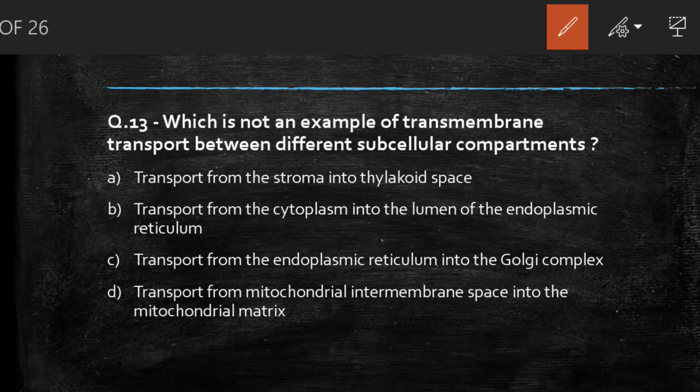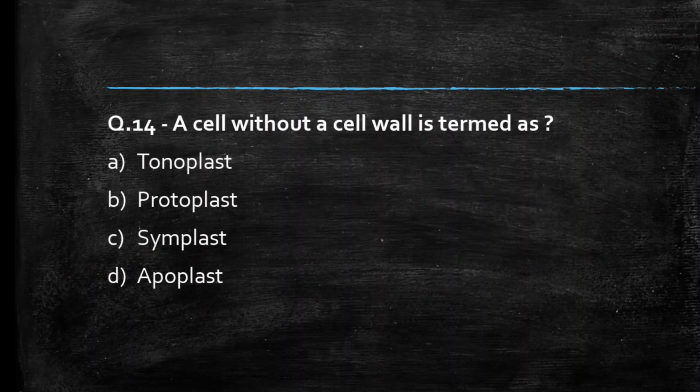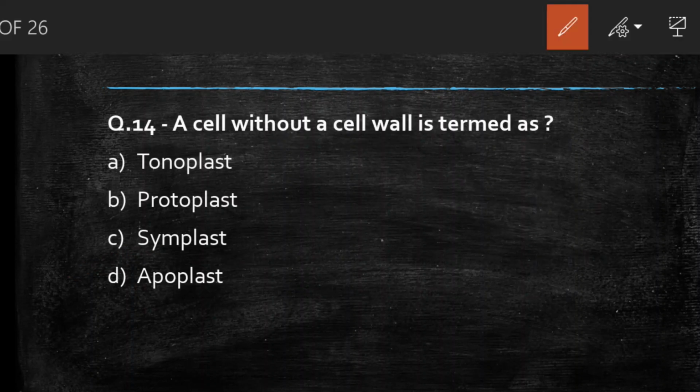So the right answer to this question is option C. Transport from endoplasmic reticulum into Golgi complex is not an example of transmembrane transport between different subcellular compartments. Next question we have, the cell without a cell wall is termed as tonoplast, protoplast, symplast, apoplast. Students, comment your answer. So the right answer to this question is option B, protoplast.